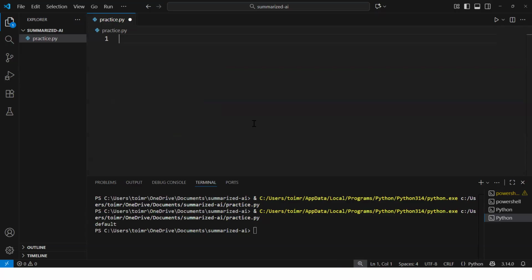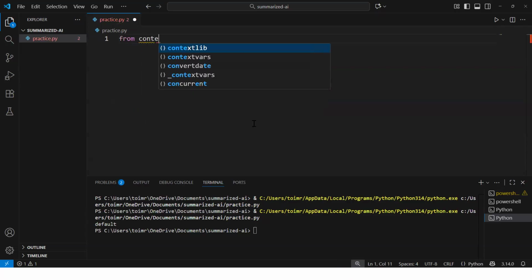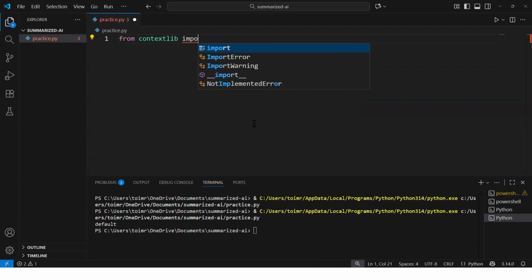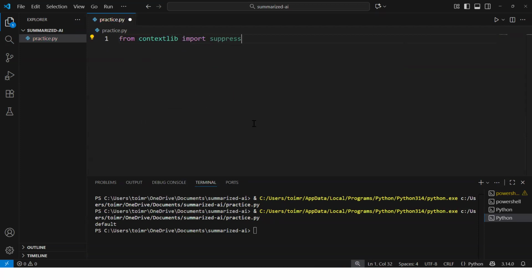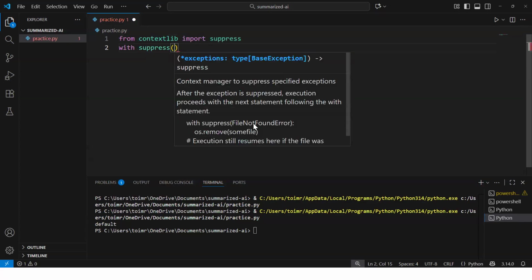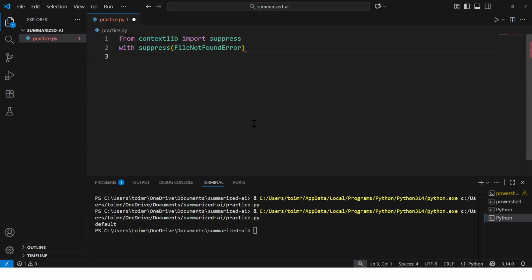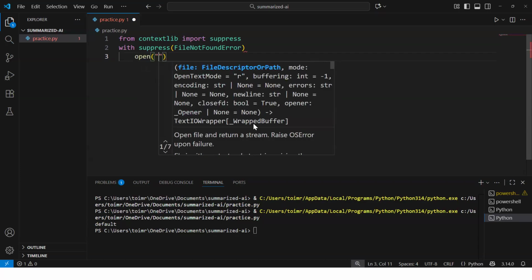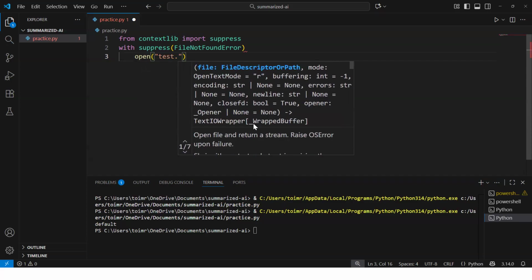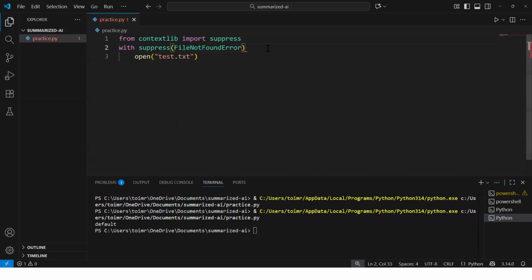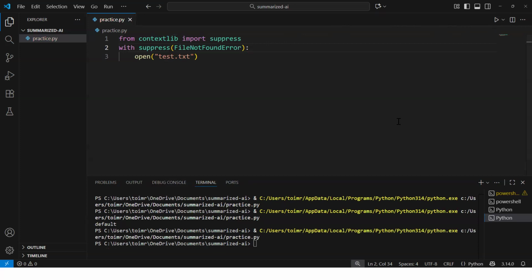From contextlib import suppress, with suppress FileNotFoundError, let's try to open a file test.txt. If I try to open this file, it is not there, but it is not giving the error.